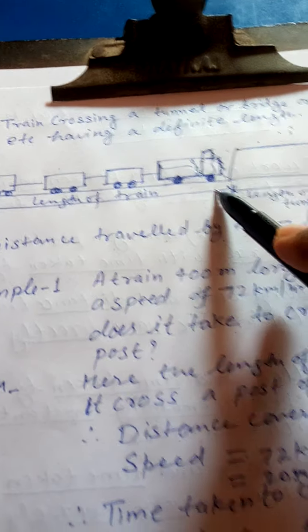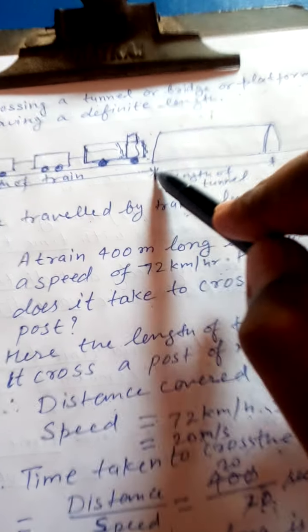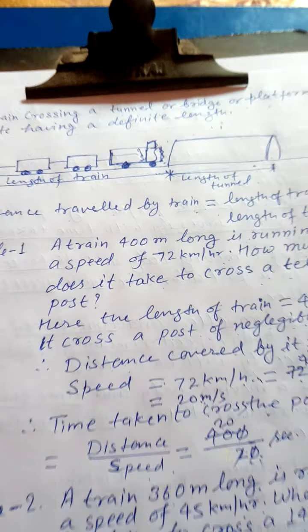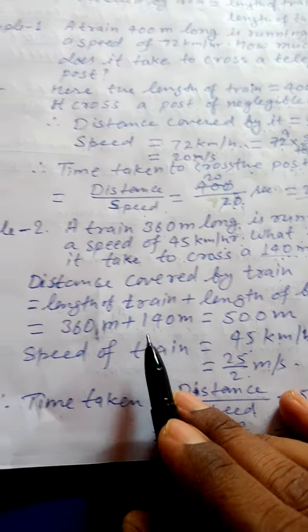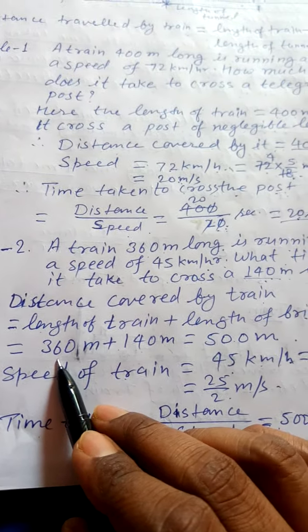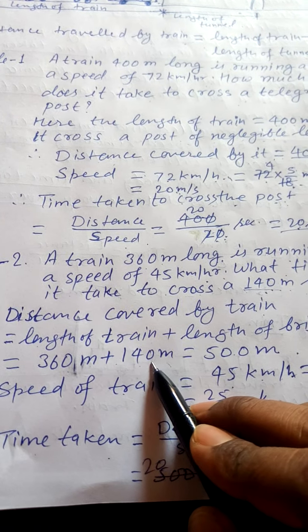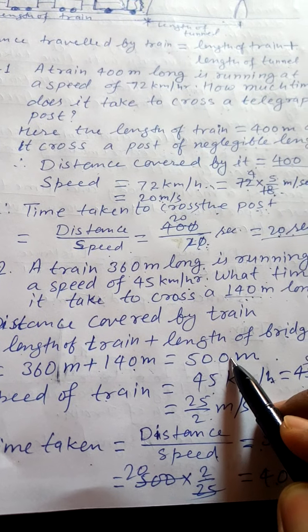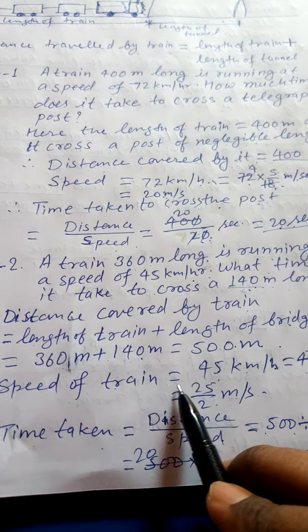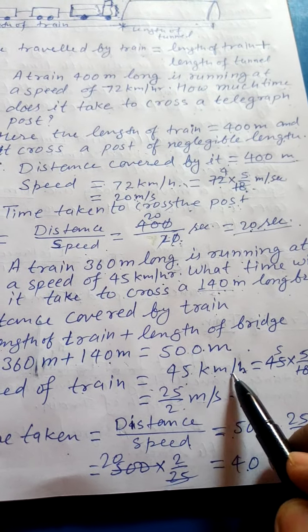Length of train and length of tunnel, whatever, it can be a bridge. So by this concept we can find out the distance travelled by train, that is 360 plus 140 meter, which is equal to 500 meter. Now speed of train equals 45 km per hour.